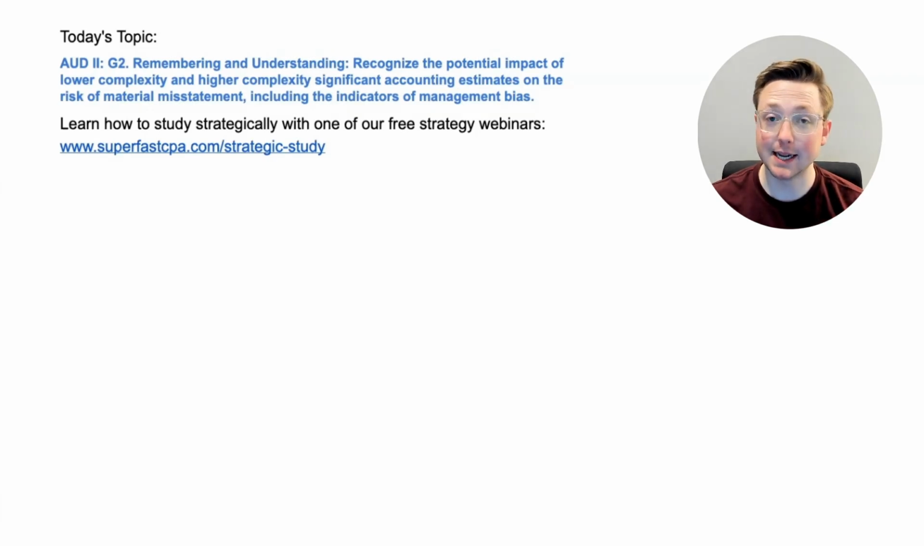I'm Logan, and in today's video, we're going to be going over Audit Area 2. This is Section G2. This is a remembering and understanding topic. Recognize the potential impact of lower complexity and higher complexity significant accounting estimates on the risk of material misstatement, including the indicators of management bias. And we're going to be doing that the SuperfastCPA way, which is diving straight into the questions to learn the material.